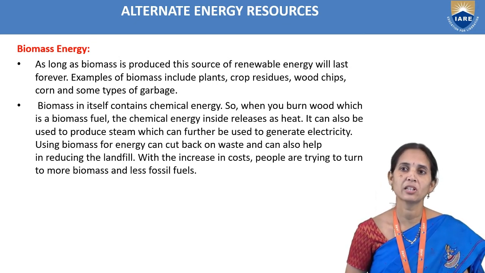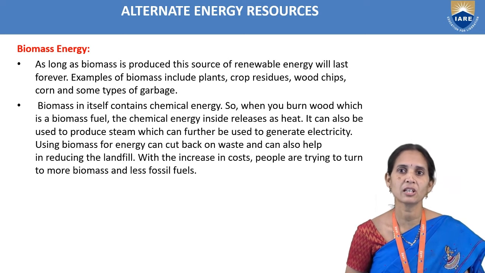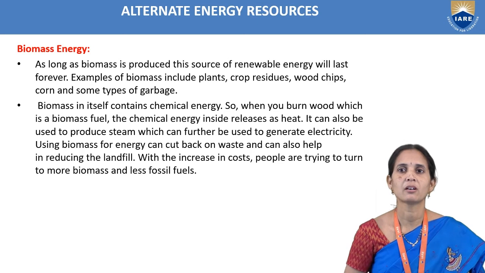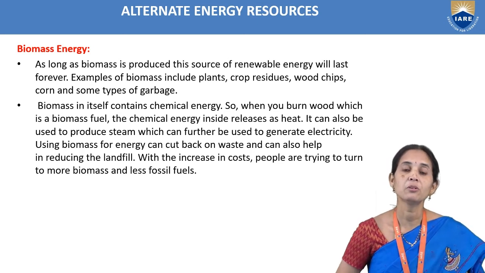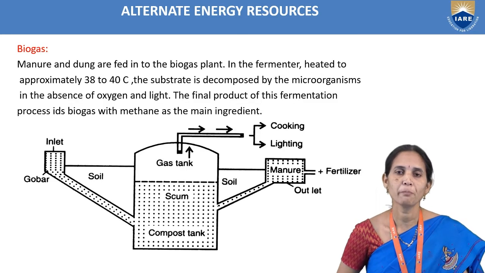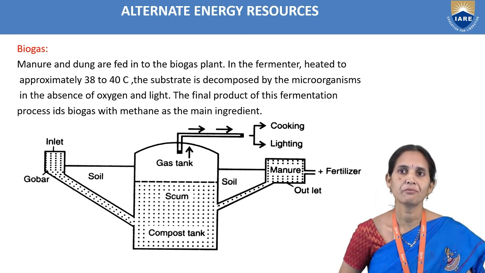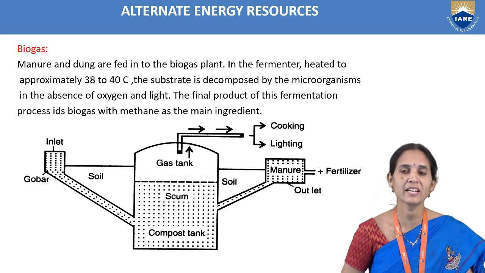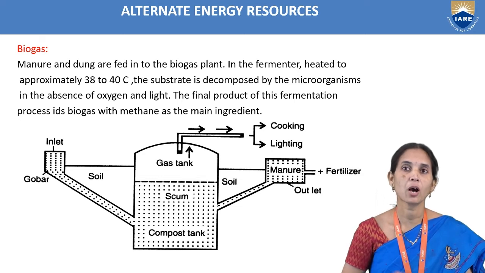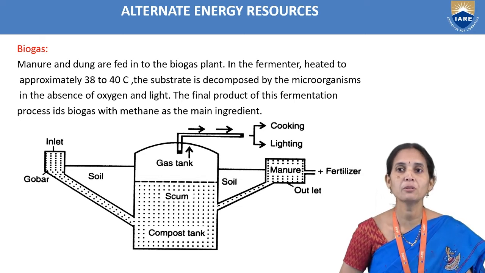Another example is waste. We can collect waste and turn it into electrical energy. Manure and cow dung are fed into the biogas plant. One example we are taking here is a biogas plant.